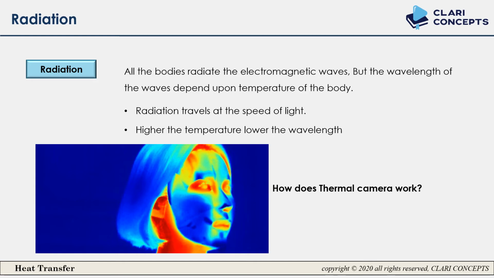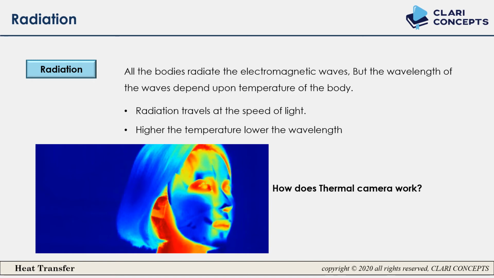What does a thermal camera do? It captures the wavelength from the body, from each and every point. So if you want to measure the temperature of the whole body, you cannot measure at each and every point. So what you can do is use a thermal camera and click a picture. You will see a picture like this.